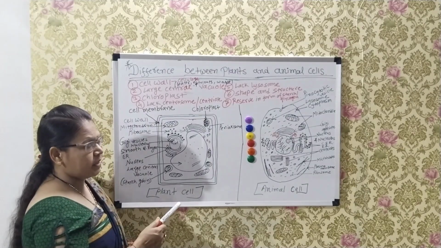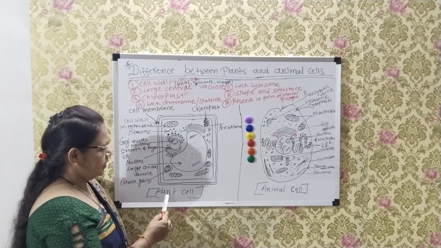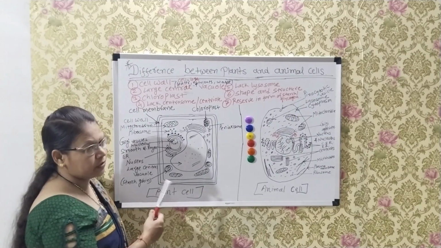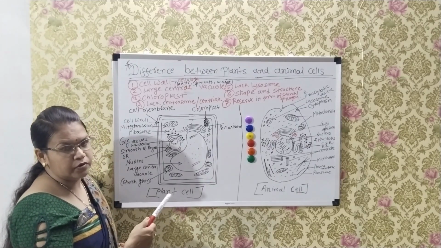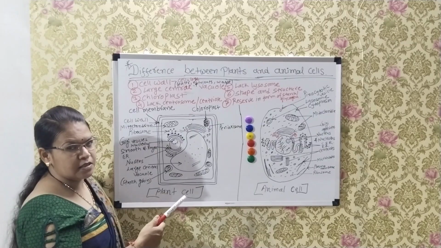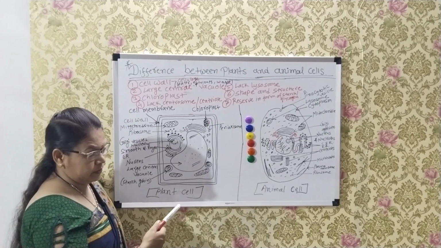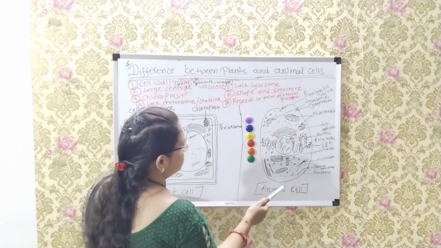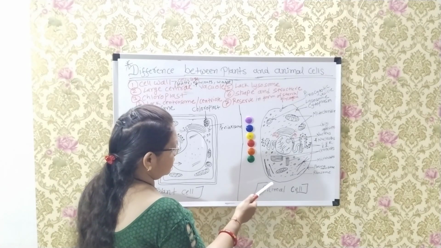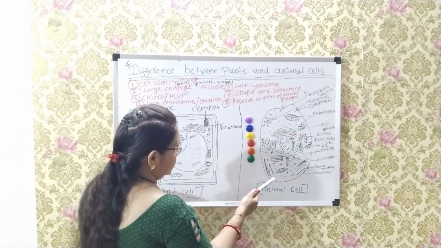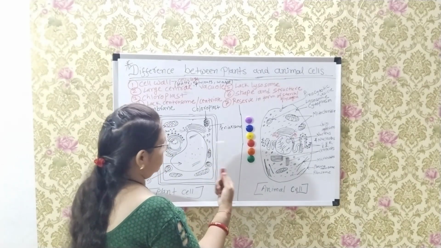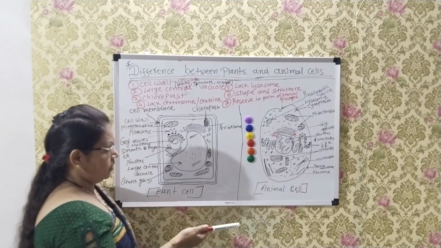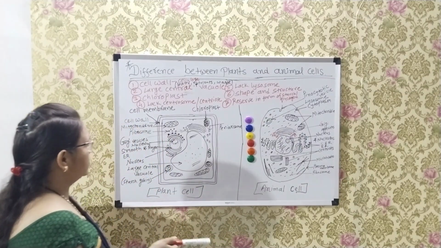Third difference is the chloroplast. Chloroplast is found mainly in plant cells and is responsible for photosynthesis. Through the photosynthesis process, plants make their own food. This is a chloroplast. Chloroplast is absent in animal cells. In animal cells, food is produced by other organisms. Animal cells depend on other organisms.